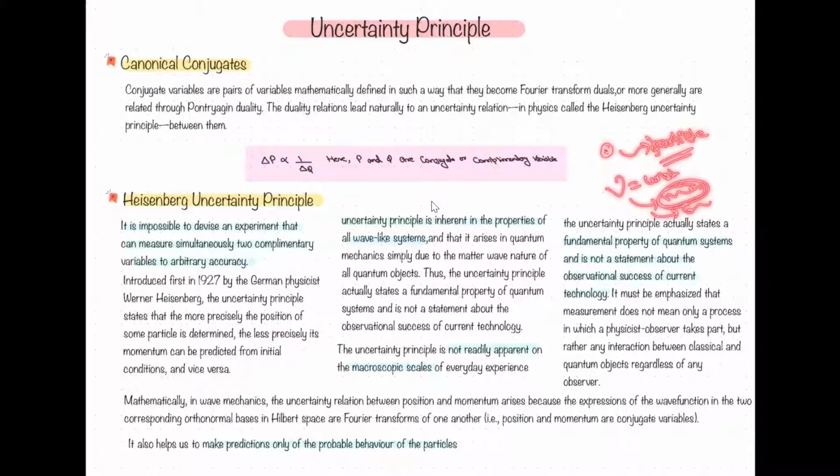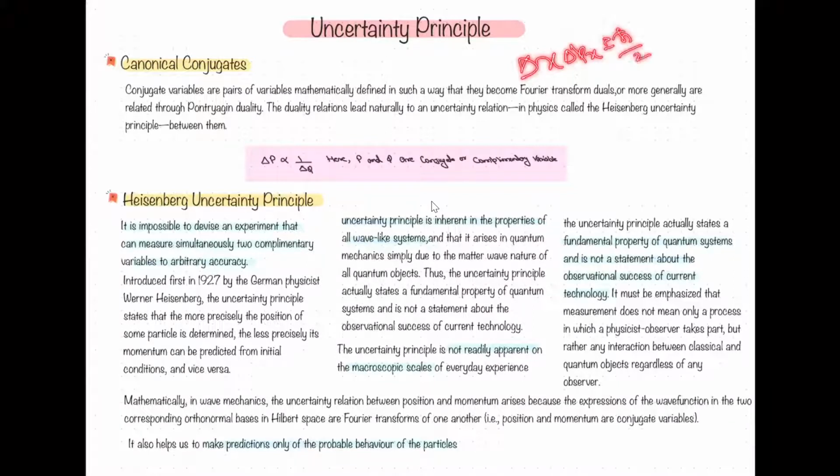According to Heisenberg's principle, delta x delta px is greater than or equal to h cross by 2, so delta x will tend to infinity. So for applying the uncertainty principle, you have to consider the matter wave. It is again not really applicable at the macroscopic scale because the wavelength tends to 0 there.